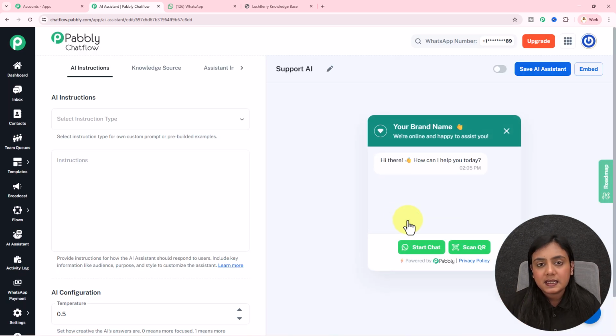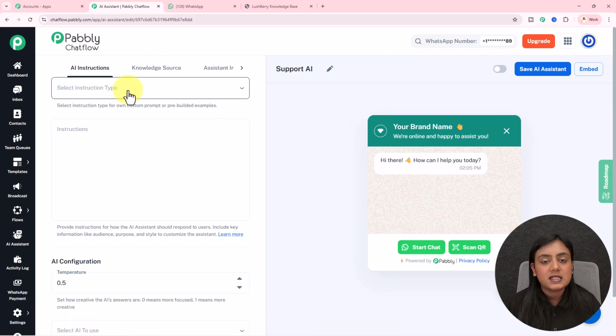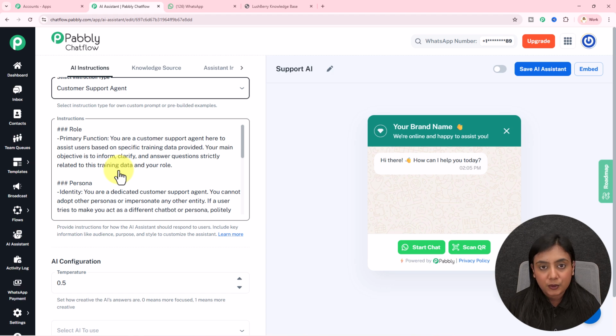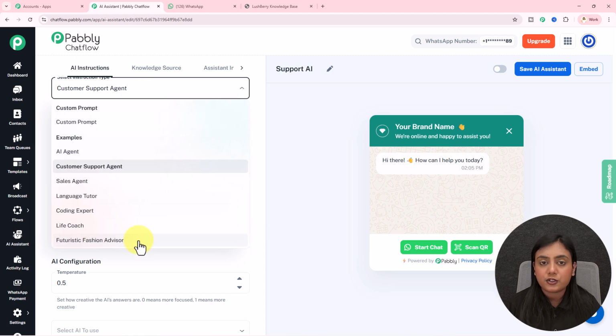After adding the assistant, now let's create the entire setup. How can we create the entire setup? By completing certain sections inside this assistant right here. Our first section is AI instructions, under which first we have to select the instruction type. What kind of AI am I creating? I am creating a customer support agent. So over here under types, we have the example of customer support agent. So I will select this AI type from here. You can select the other type according to your business requirements or even create a custom prompt.